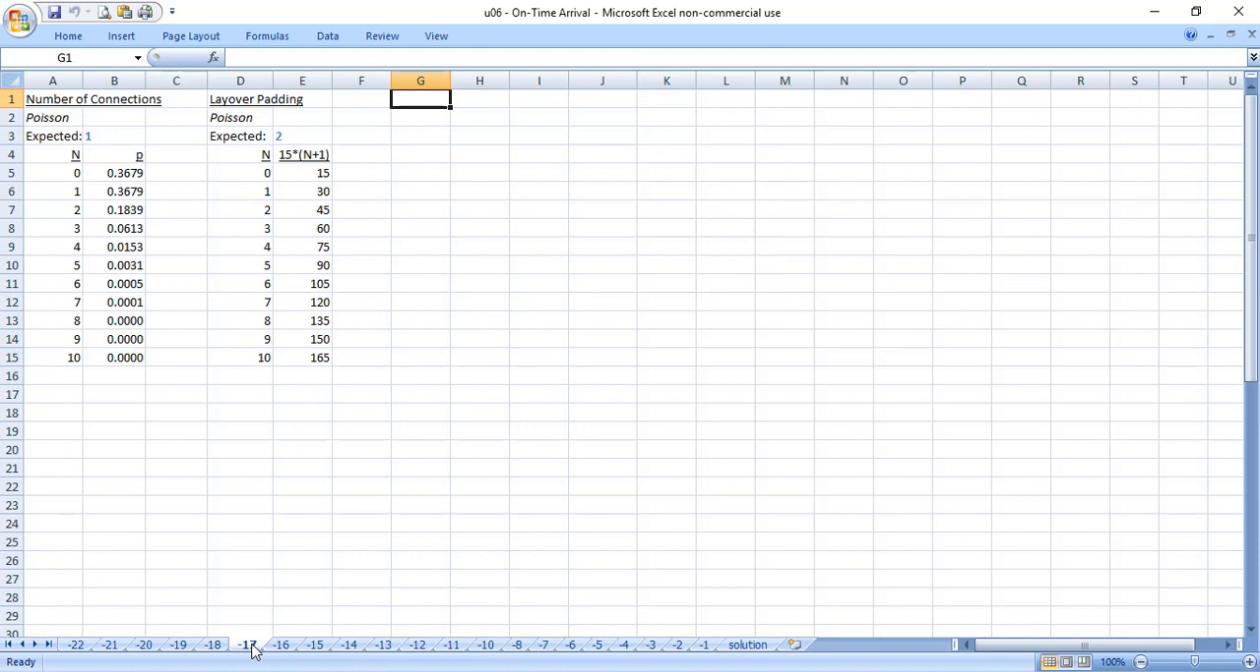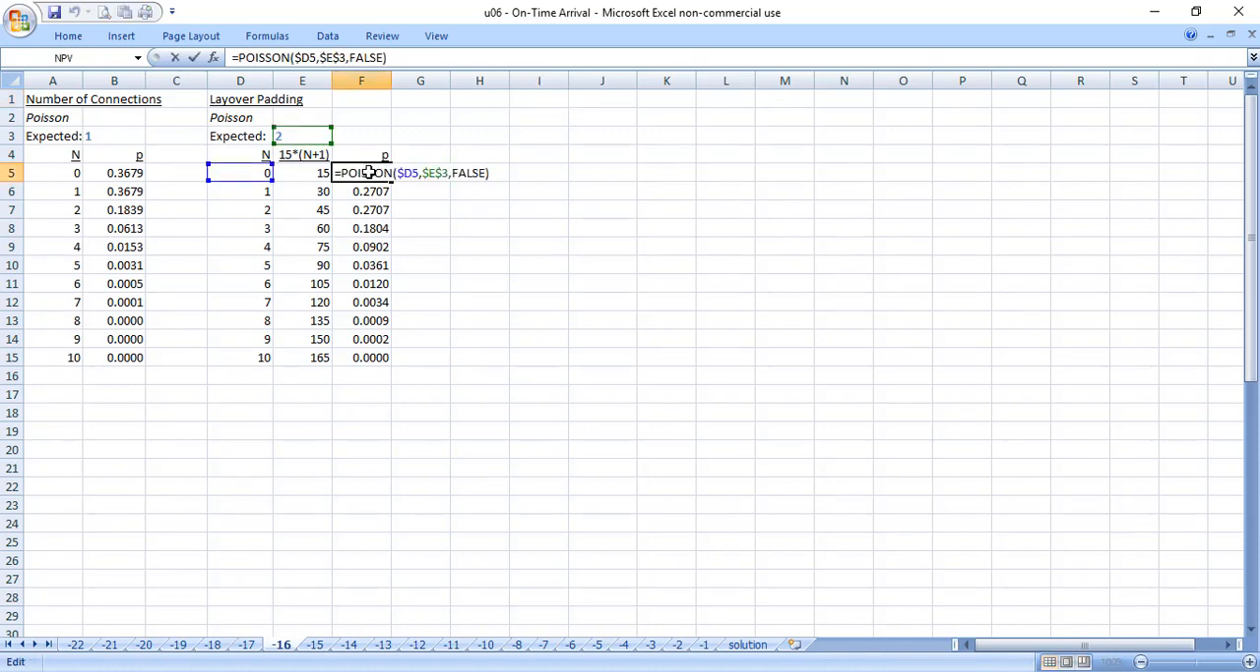Again, I have my n. My n is my Poisson variable. Even though it's not the one that I'm interested in, it's the one I have to calculate my probabilities on. So I'm going to have that run from 0 to 10 as well. And then I've included the functional value of how many minutes of layover that would translate into if that happens. When I plug in the probabilities, again, I'm using the Poisson distribution against n, the Poisson variable. So the probability with an expected value of 2, and again I'm using false because I'm not interested in the cumulative probability.